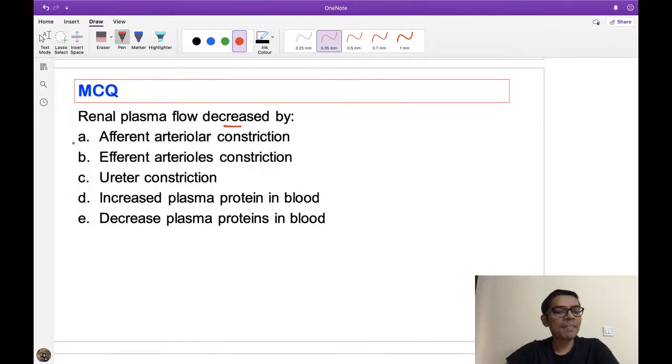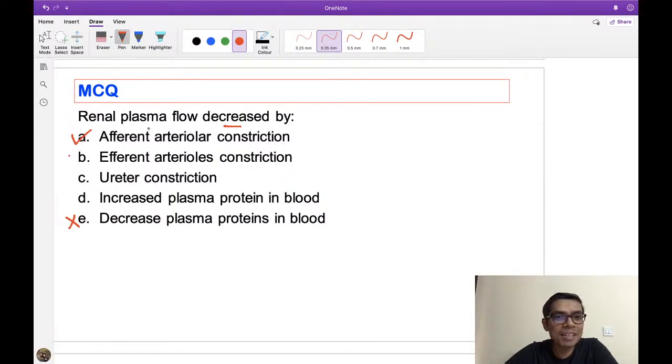AE. So afferent arteriolar constriction, obviously A will be answered by every student. E, decreased plasma protein, I don't think so, so this is not true. AE is not true. Decreased plasma protein will increase the renal plasma flow theoretically. So here remember option A. Dr. Nitish, you are making a mistake.